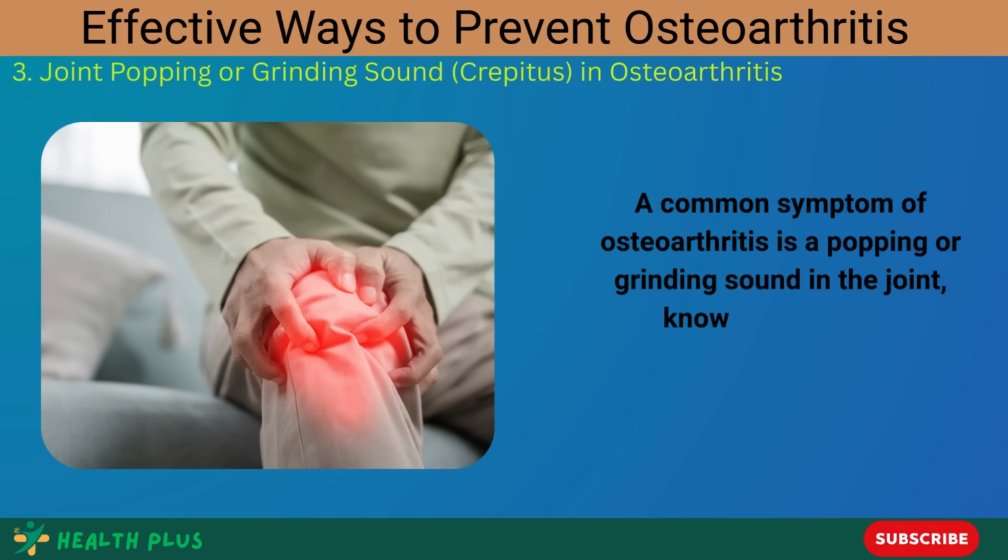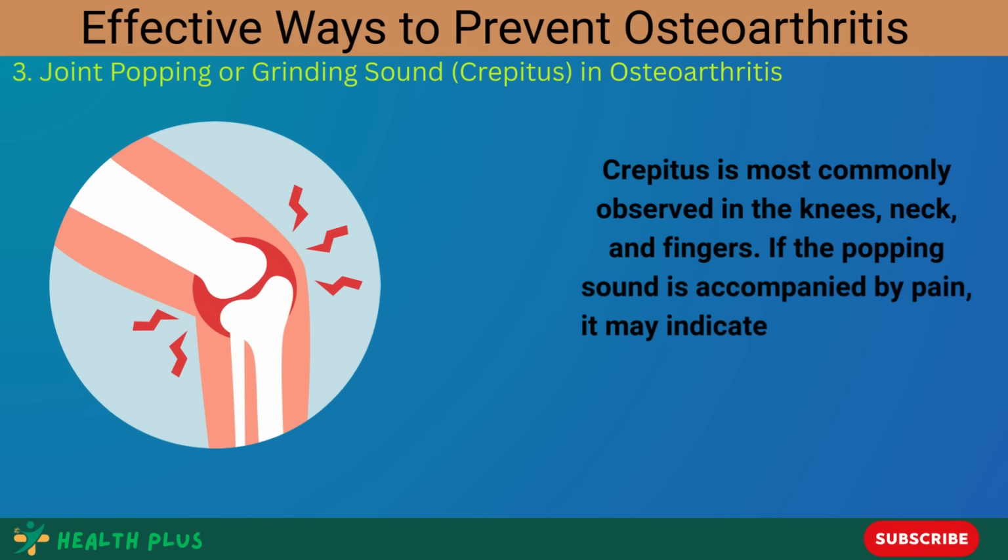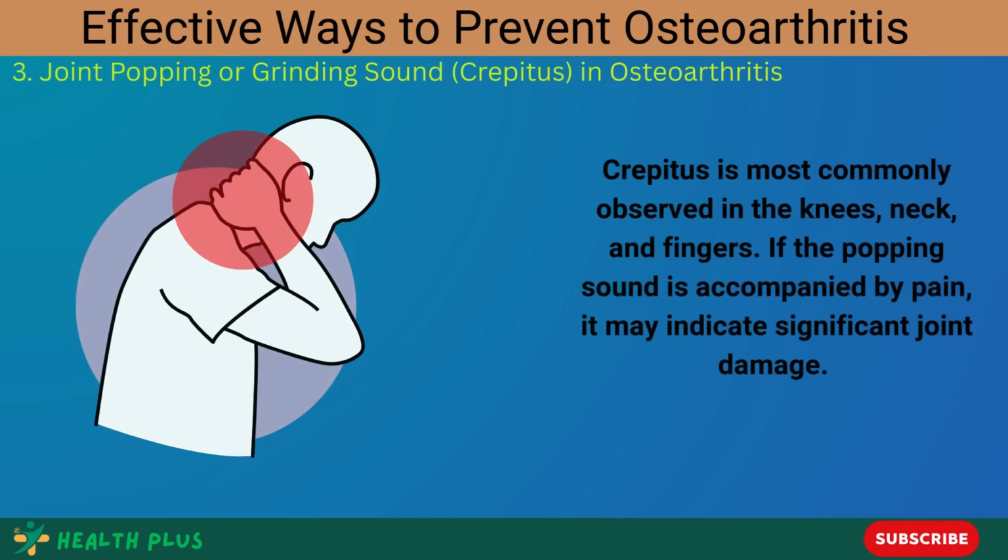3. Joint popping or grinding sound in osteoarthritis. A common symptom of osteoarthritis is a popping or grinding sound in the joint, known as crepitus. This occurs due to the breakdown of joint cartilage, which increases friction between bones. Normally, healthy cartilage ensures smooth and silent joint movement, but as osteoarthritis progresses, the joint surfaces become rough, leading to these unusual sounds. Crepitus is most commonly observed in the knees, neck, and fingers.